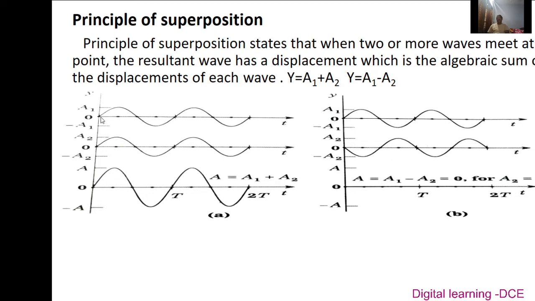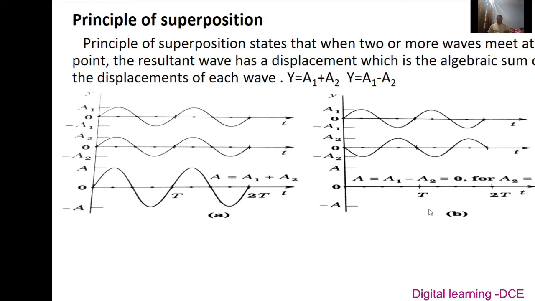In figure A, we can see that two waves of almost the same amplitude propagate through the medium. When they superpose over each other, the resultant displacement is equal to the sum of the displacements of the individual waves, and it is given by y equals a1 plus a2.